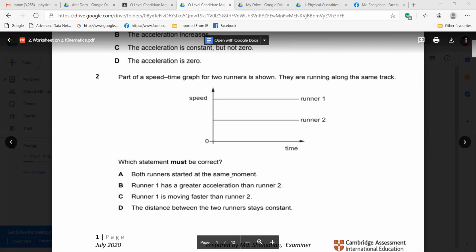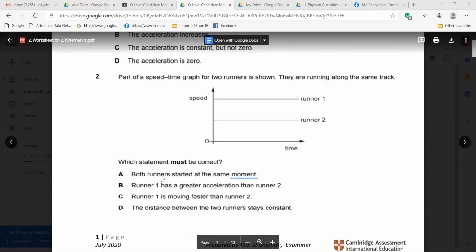Actually, moment in physics, we have one quantity that is related to the turning effect of forces: force times perpendicular distance from the pivot. So that one is one moment, and sometimes we also use moment for time. So in this question, it means time, as you are thinking. So here you chose both runners started at the same moment. Yes, sir. Okay, fine.